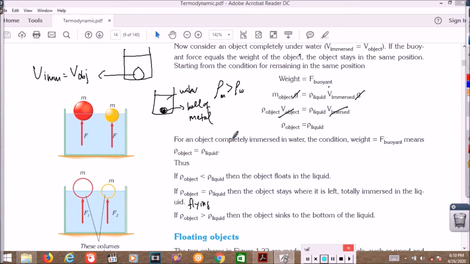Now, if I have a container containing water, and then I put something here, for example I put cork.